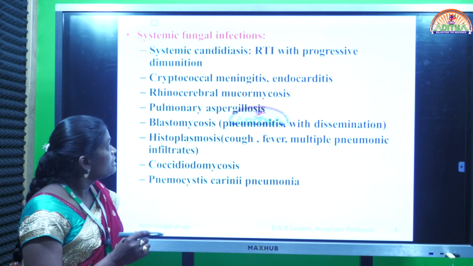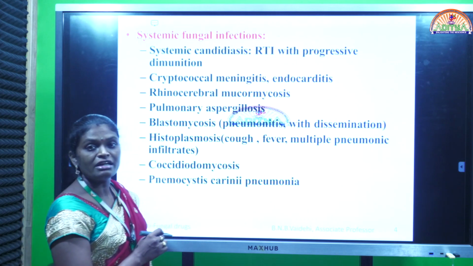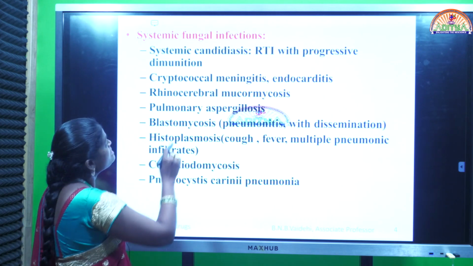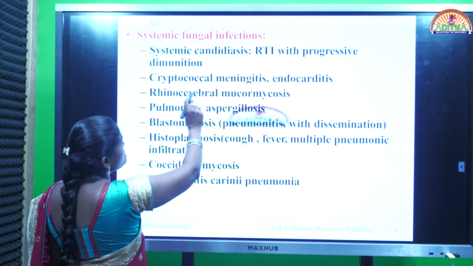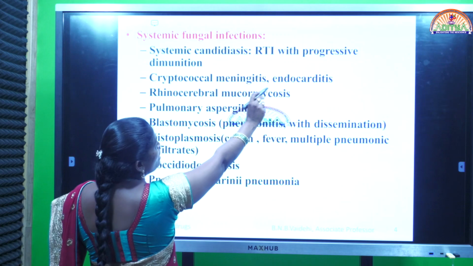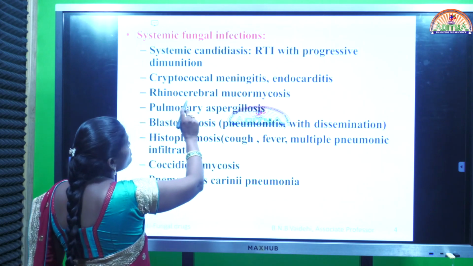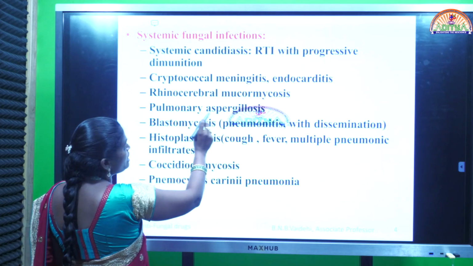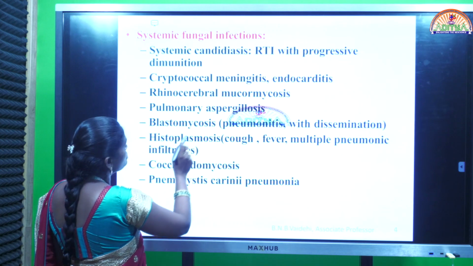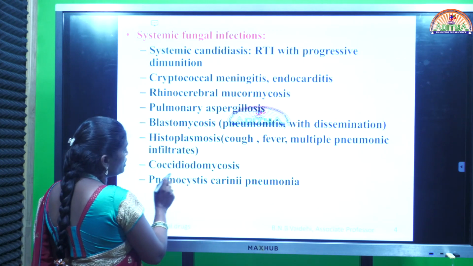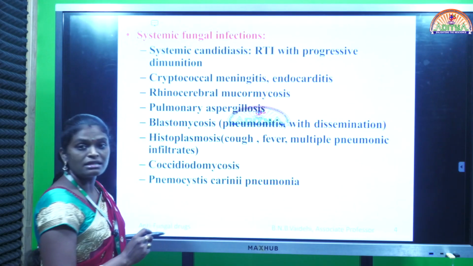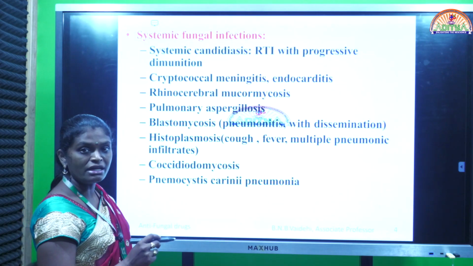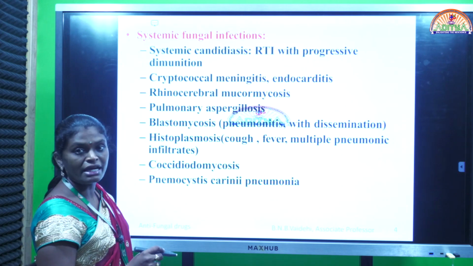Coming to examples of systemic fungal infections: systemic candidiasis, then cryptococcal meningitis, endocarditis, rhinocerebral mucormycosis, pulmonary aspergillosis, blastomycosis, histoplasmosis, coccidioidomycosis, and Pneumocystis carinii pneumonia. These are the infections caused mainly by fungi which come under the systemic category.